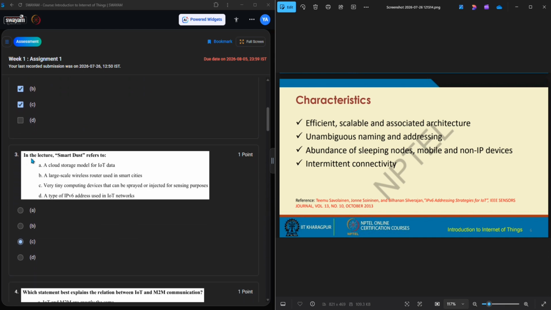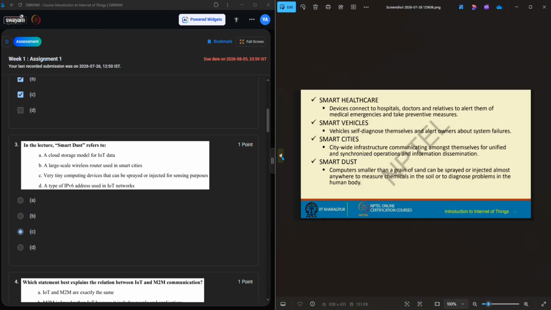Then the third question in the lecture: smallest refers to, yes, we already saw, a computer smaller than a grain of sand that can be sprayed or injected almost anywhere to measure chemicals in the soil. Here the options: smallest a cloud storage, so it's wrong, and a large scale wireless router, also no. A very tiny computing device, yes, this is right, for injection and sensing purposes. IPv6 is not okay. Option C is the right answer.